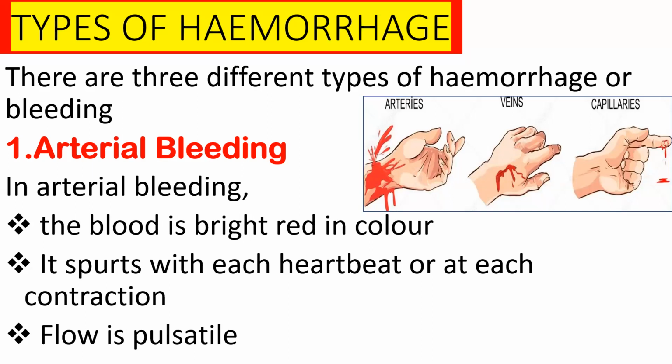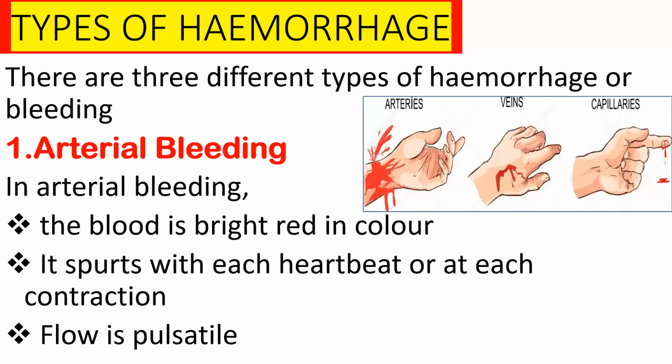Pulsatile means through the pulse veins, I think. It means will the flow of the blood be very rapid, or very steady or slow? It will be rapid, ma'am.